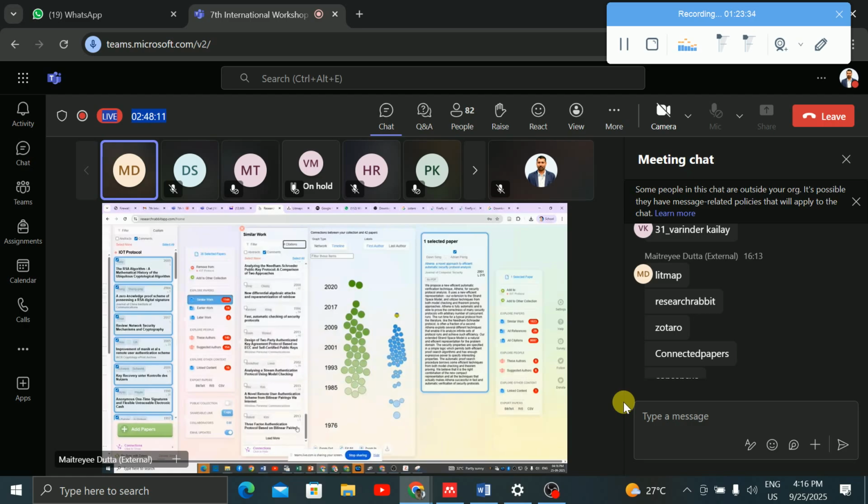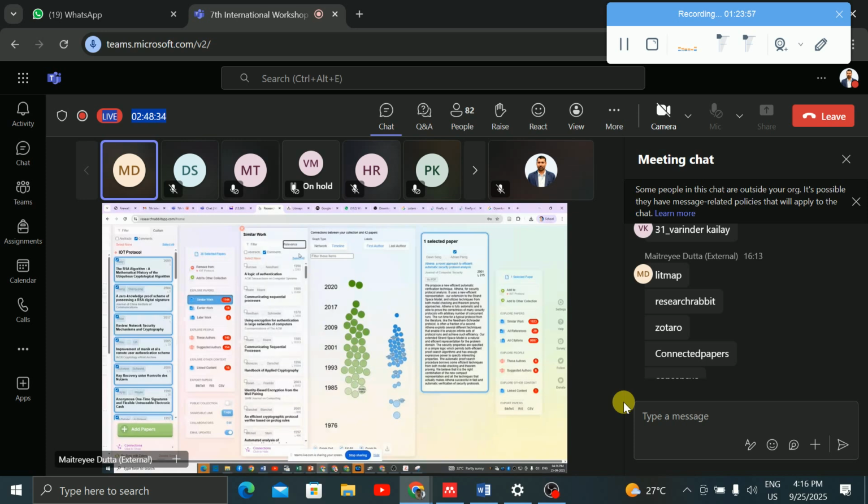If you say load more, then it will load others. That means papers from 2012, 2013, 2009 and so on are available. You can sort by the number of citations, or recency, or the first author, or the last author, or relevance. So in whatever format you want to see, you can search your papers.